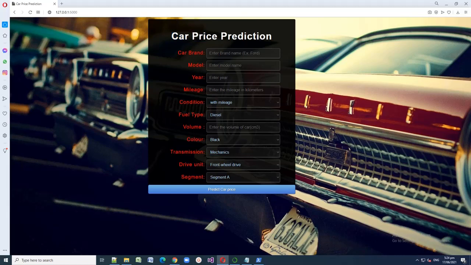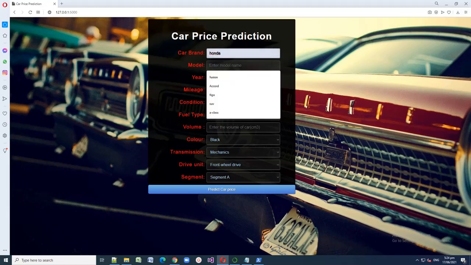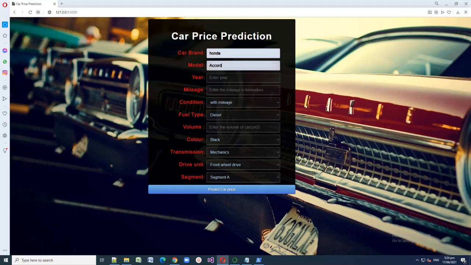We can view the car price prediction page, including the car brand, model, year, mileage, condition, fuel type, volume, color, transmission, drive unit, segment, and the button to predict car price. So let's try to input some values and predict how much the car is. For example, in car brand, I like Honda. The model is Accord. The year is 1993.